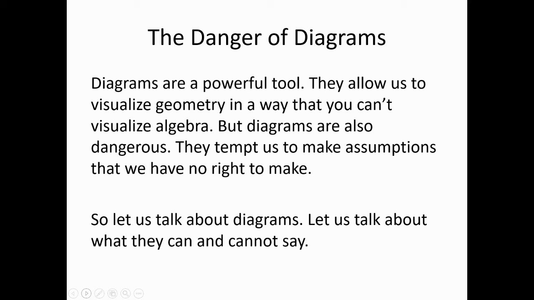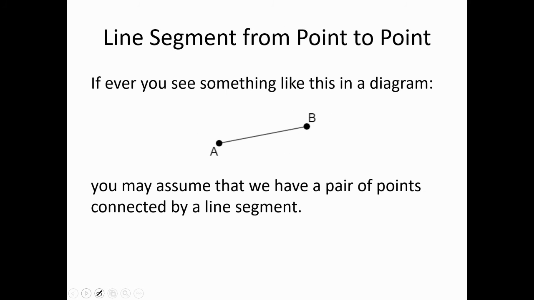However, with that said, we still have to recognize the danger of diagrams, how they can mislead us, how they can tempt us to make assumptions that we have no right to make. All right, so segments. If you ever see something like what I've pictured here in a diagram, you see the A dot, the B dot, and what appears to be the straight segment between them, you may assume that you have a pair of points connected by a segment. So that's one of the assumptions that I will allow you to make about a diagram, that if you see something like this, you may assume that you have a line segment.